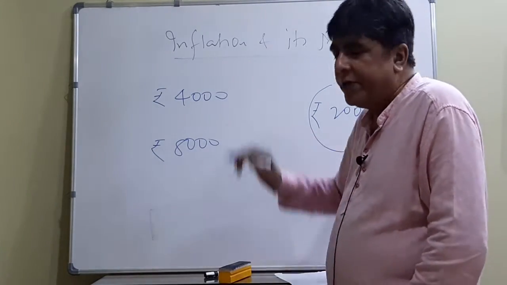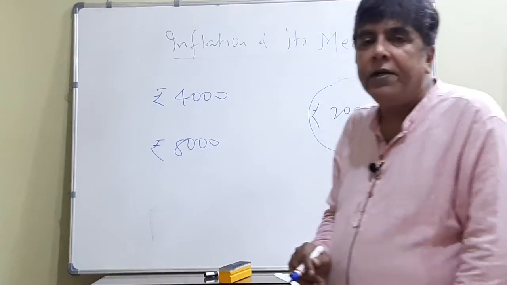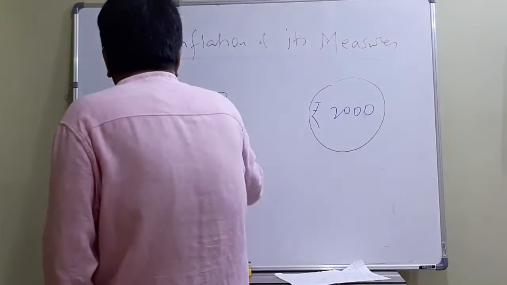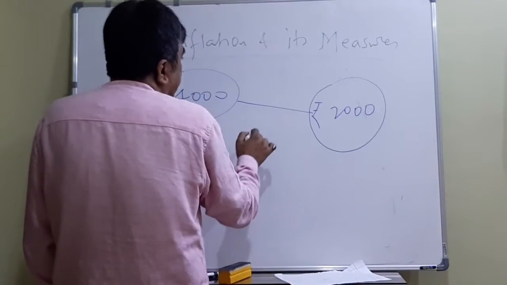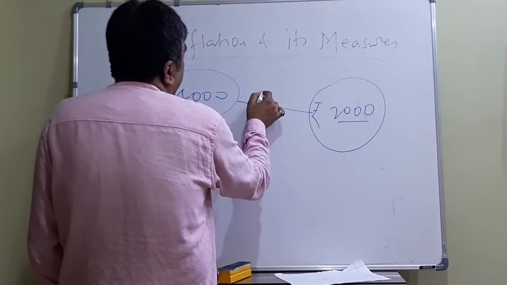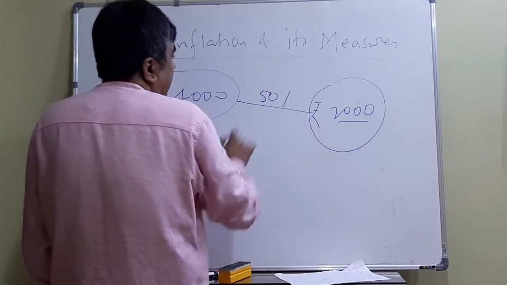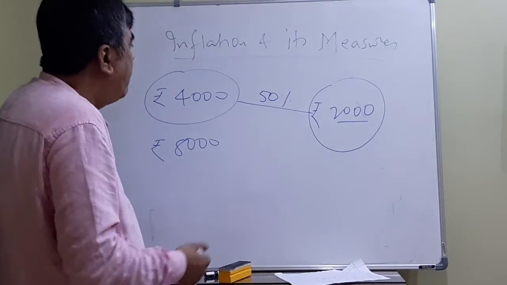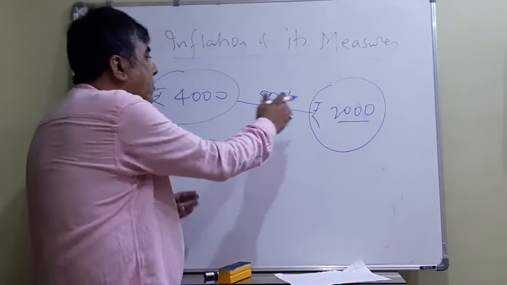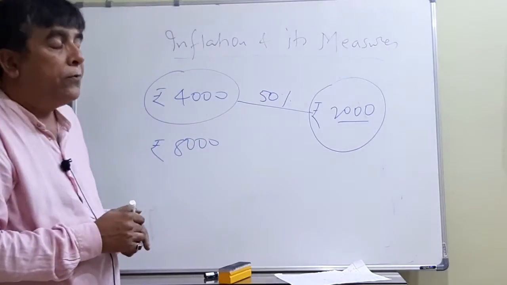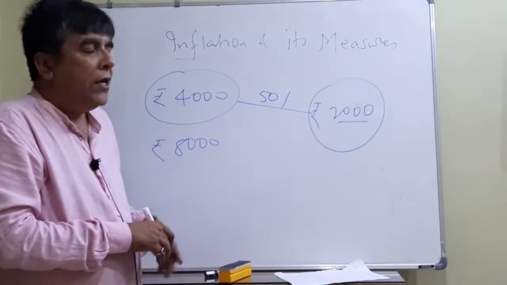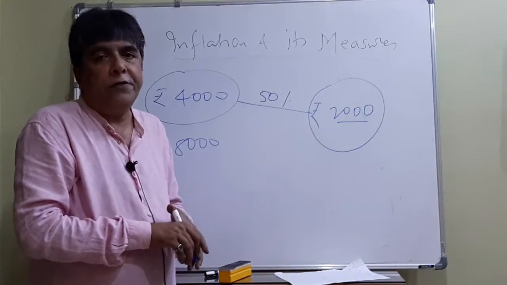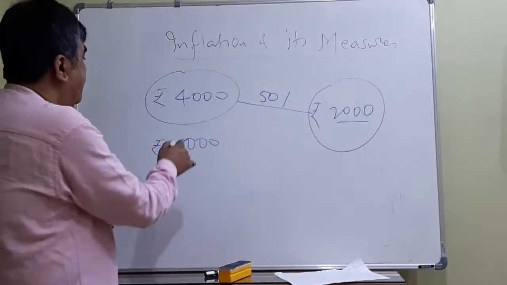Now see this and make a calculation. Your total income is 4,000, and out of that 4,000, your expenditure on food is 2,000. It means food items have 50% weight for you. You are spending 50% of your income on food items. So for you, the weight of food will be 50%. I'm also spending 2,000 on food, but my income is 8,000.